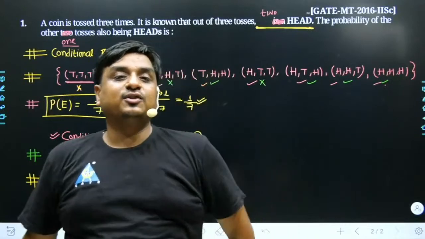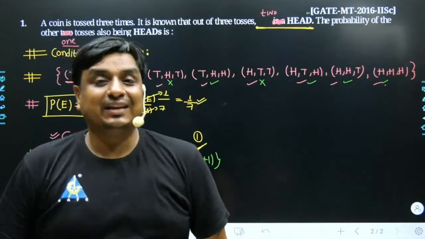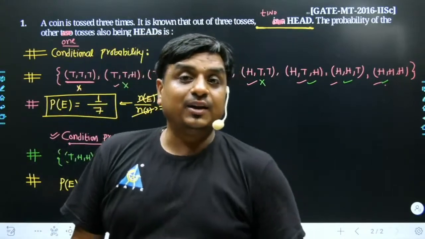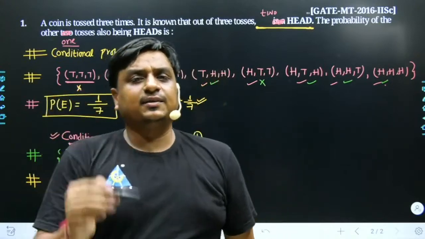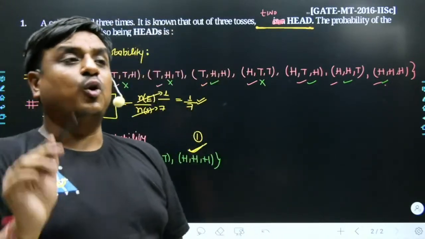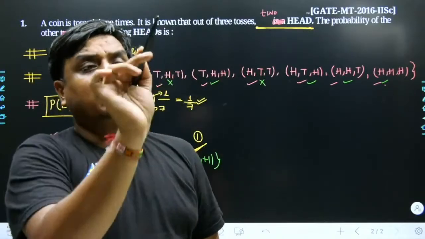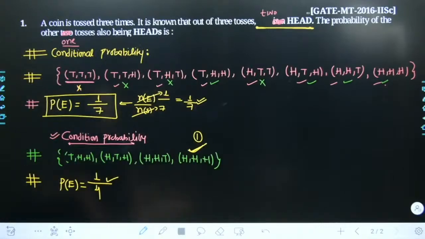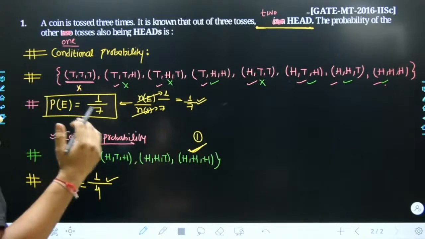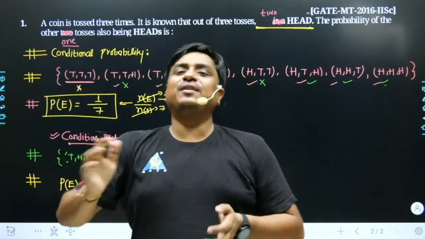In that case, the number of elements within the sample space is going to be precisely 8. And out of 8 elements, only one element is going to be your favorable event. In that case, the probability for the occurrence of all outcomes being head must have been 1 out of 8, 1 divided by 8. So that is what I am saying. That is the beauty of probability. You could have squeezed the problem into any different dimension.